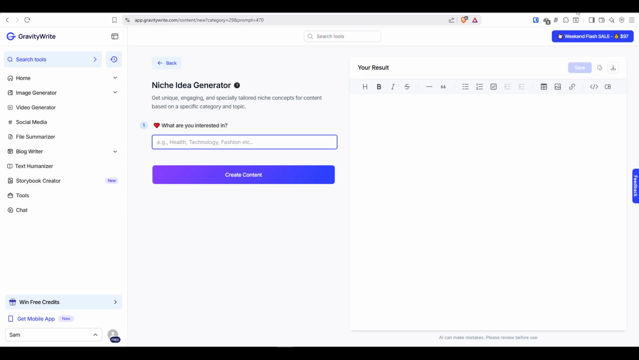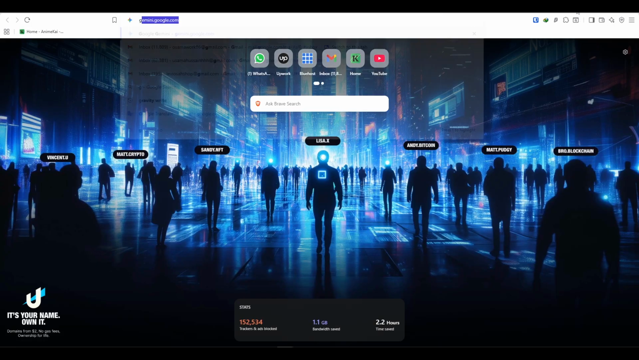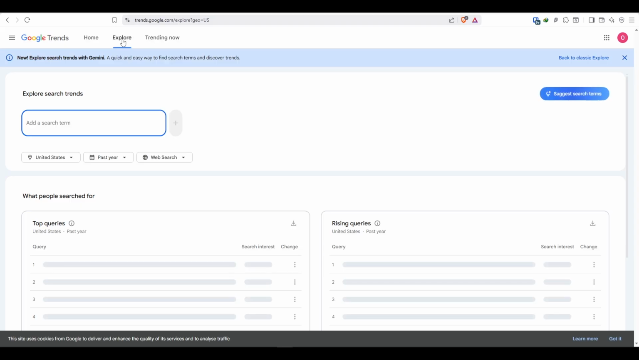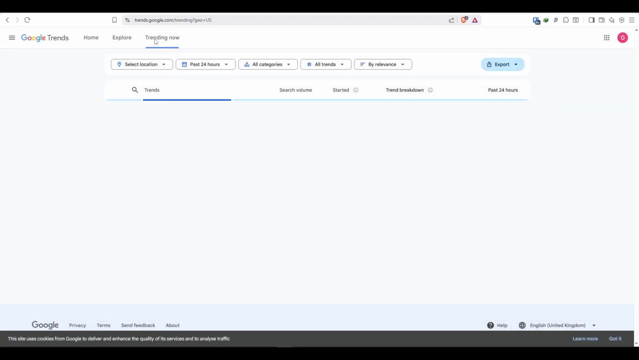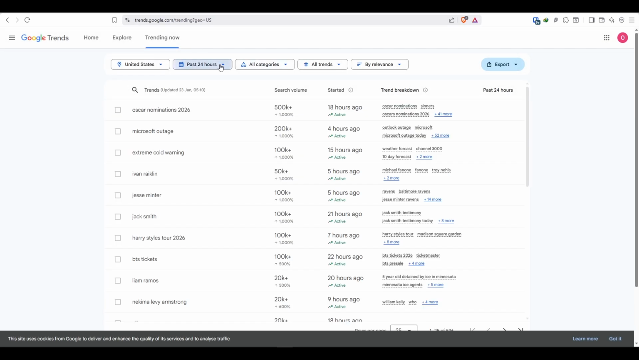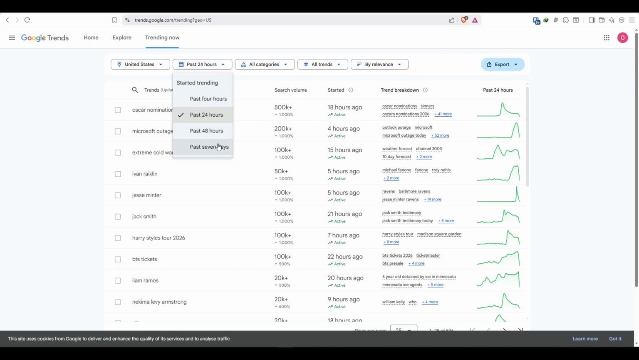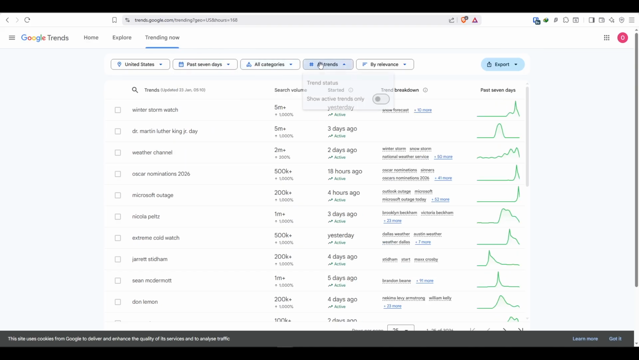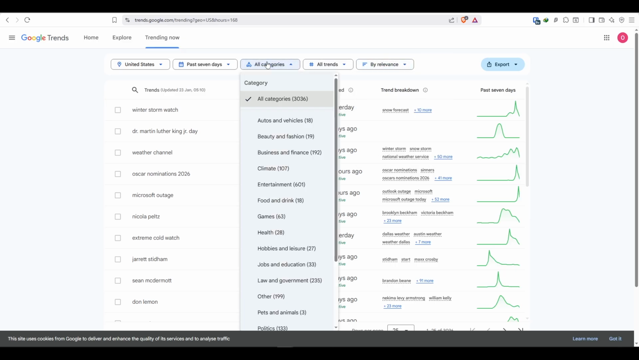So for example, if we hop over here onto Google Trends, we're going to click on Explore. We can also select the trending section as well. So for the past, let's say, 7 days, in all trends, we can show trends by relevance, and even by category. Here you will see a bunch of different options, and you can also select the options to find different niches.